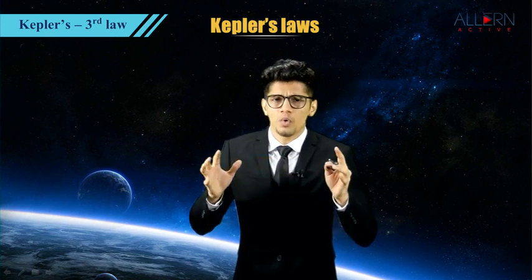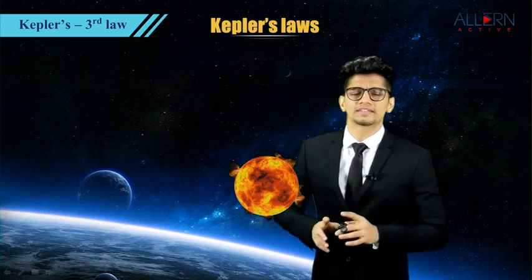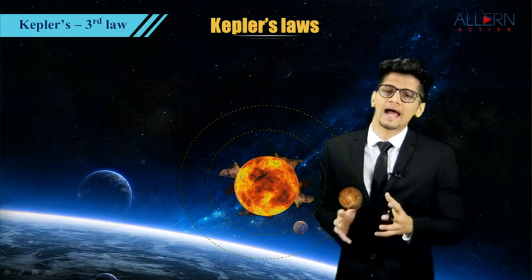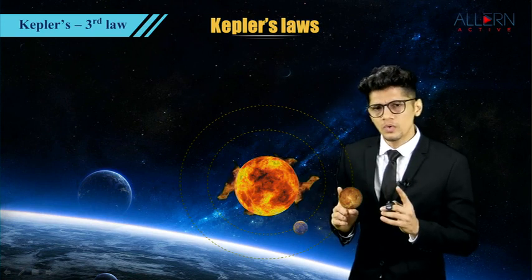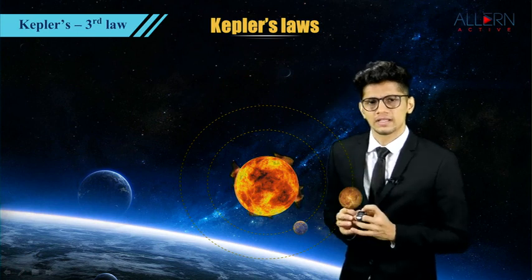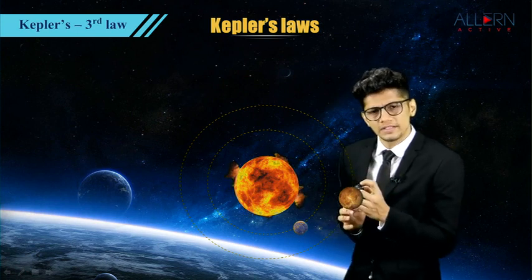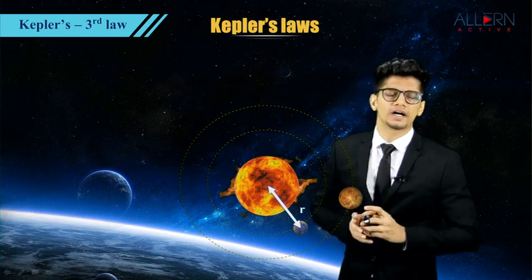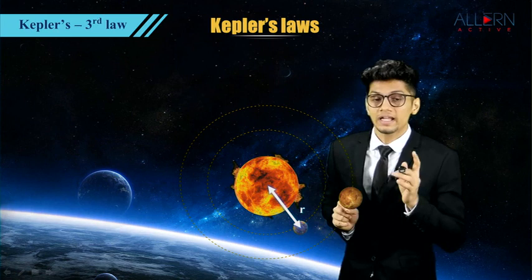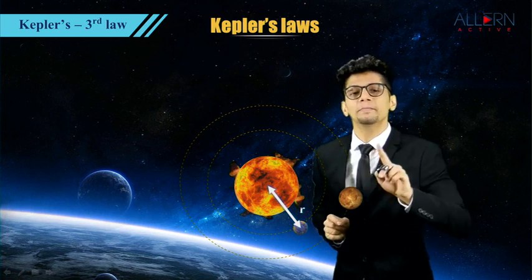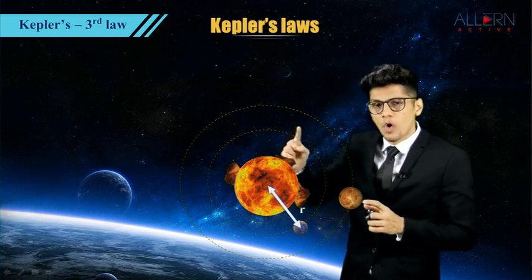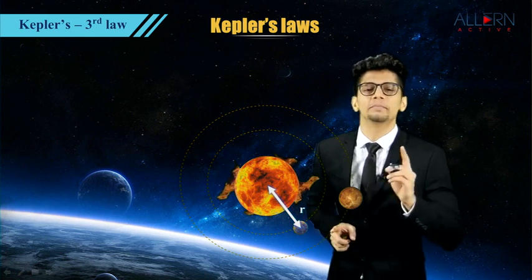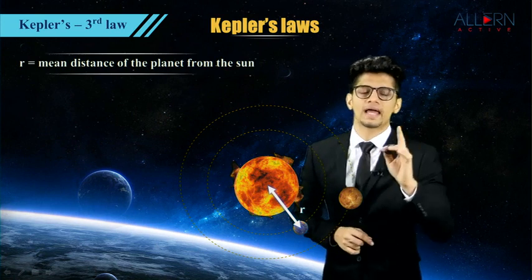Moving on to the third law. For the third law, what he did was, he again took the sun as the reference and he took two other planets, let's say, for example, Mercury and Venus. Now we know that from the center there will be a certain distance. We will denote that distance with small letter r. So what is r? It is not just the distance but the mean distance, because the orbit is not circular, it is an elliptical orbit. So right now we are taking r as the mean distance of the planet from the sun.